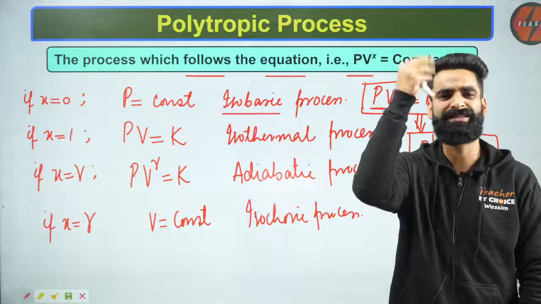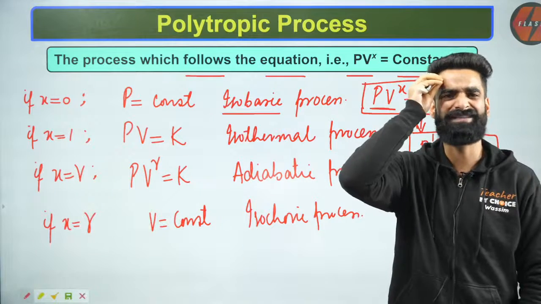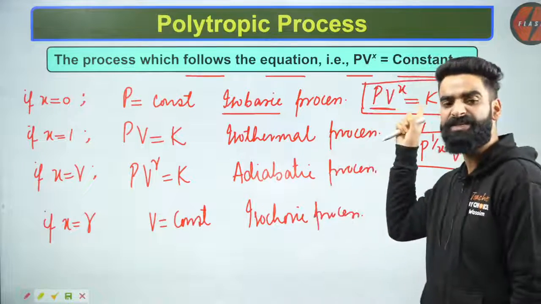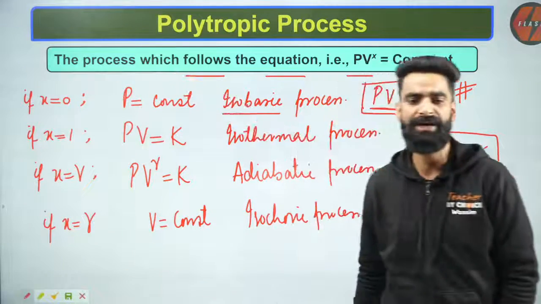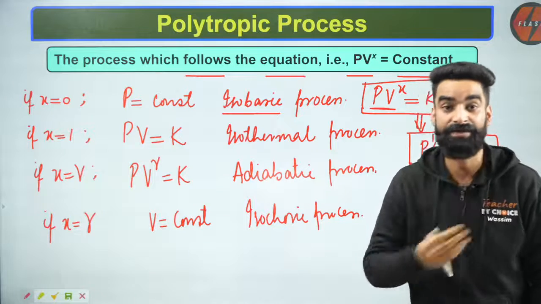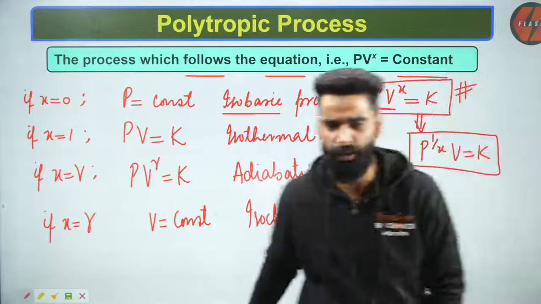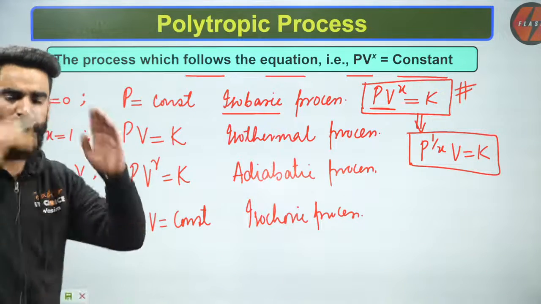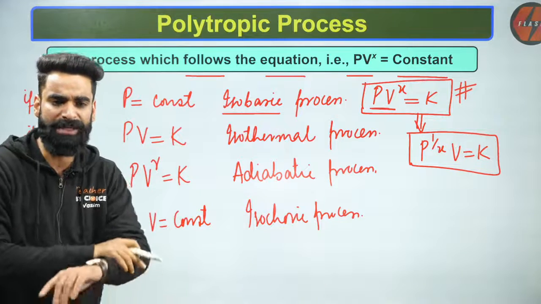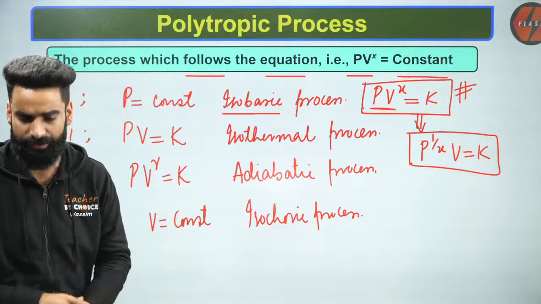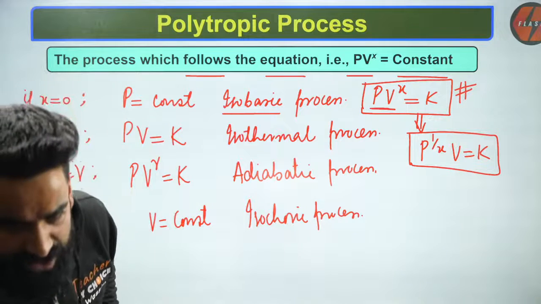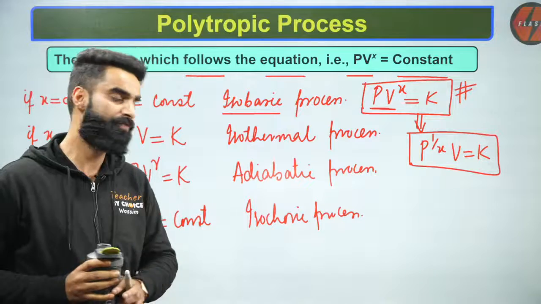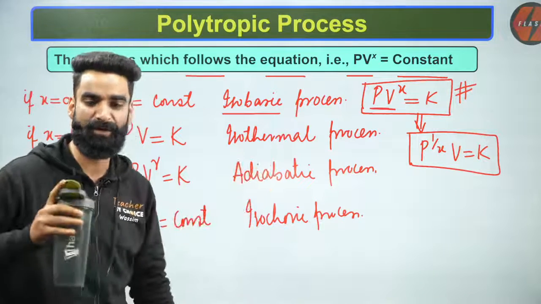For example, the value of x is 2, the value of x is 3, the value of x is -1, the value of x is -2. All those processes for which the value of x is anything apart from these four values, I'll be calling polytropic processes. Very, very simple. So I hope you got a clear-cut idea of what these polytropic processes are all about. Let me know in the chat box if it's clear to you, so that I can move ahead and talk about a few more interesting and fascinating things about these polytropic processes.